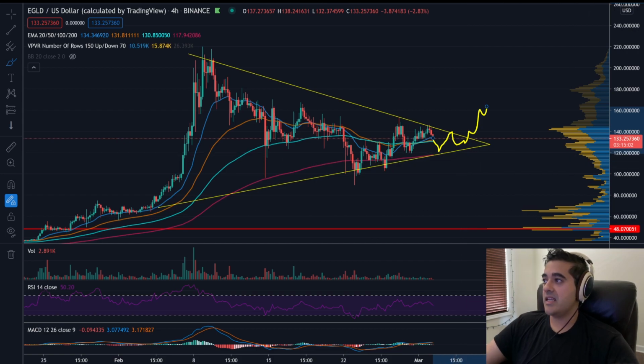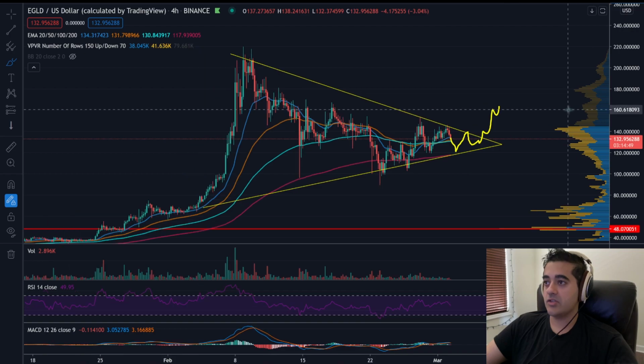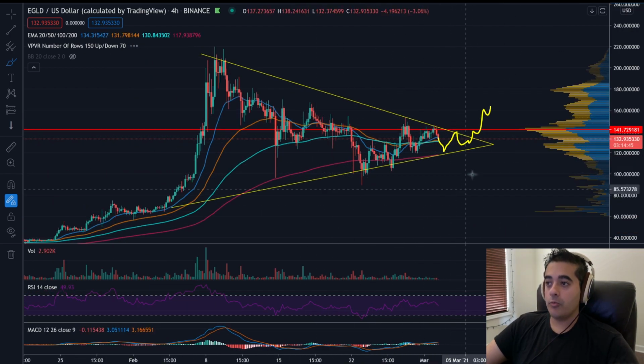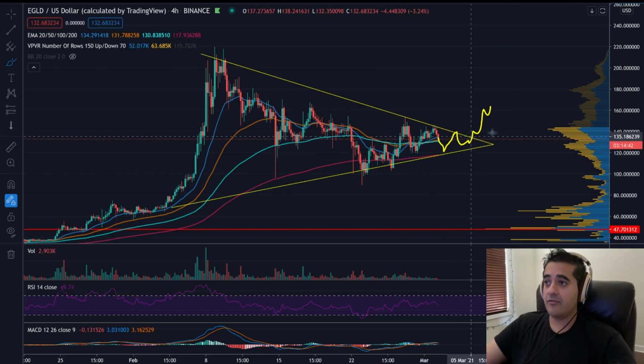So I'm going to go ahead and save this and add a new group for it, and we'll put these trend lines into the new group so we can turn this on or off as a whole, and we'll lock everything in place. So everything is now locked in place, so it's not going to move. We can watch this prediction and see how it works out. If we hold within this symmetrical triangle, we're going to find out very soon.